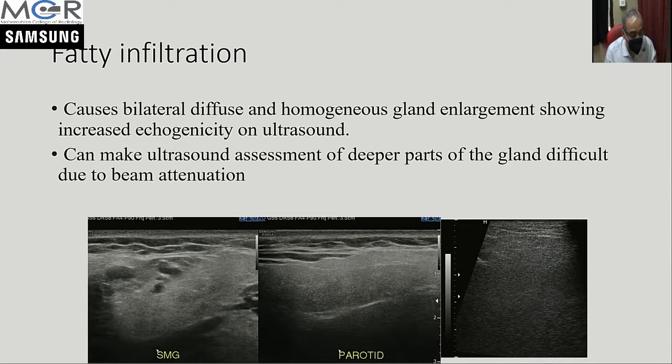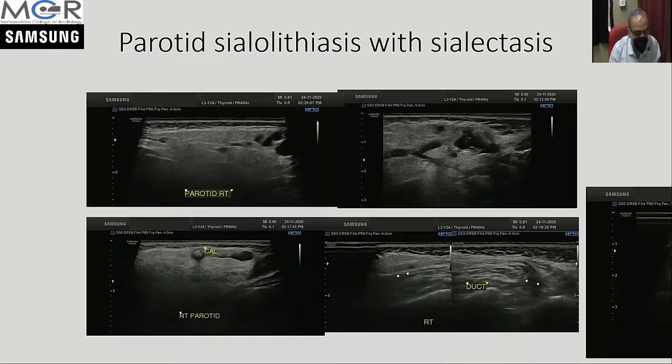So because of the increased attenuation, sometimes you can't see deeper parts of the gland, like fatty infiltration of the liver, it becomes difficult, and you can just mention that the parotid is fatty. Even in submandibular glands you can see fatty infiltration, but it is more common in parotid glands.